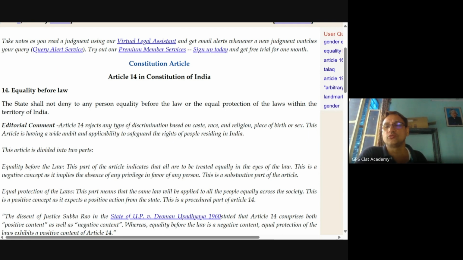You can't allow it to become arbitrary, because the moment you become arbitrary, you are violating Article 19 Clause 1A read with Article 14, because then something else has come into existence. What is arbitrary is unequal per se. So that is the point that is involved here, right?